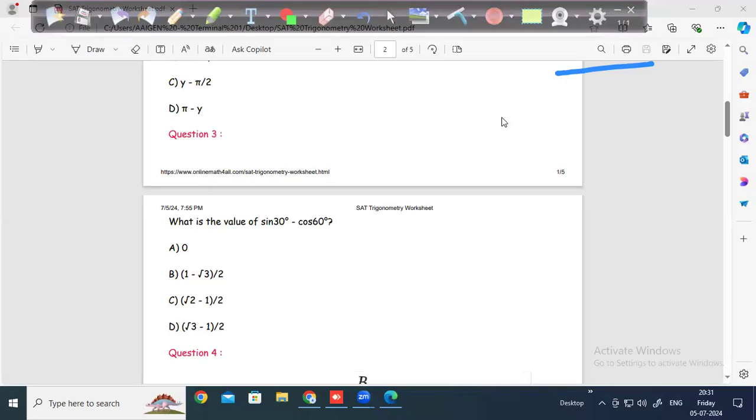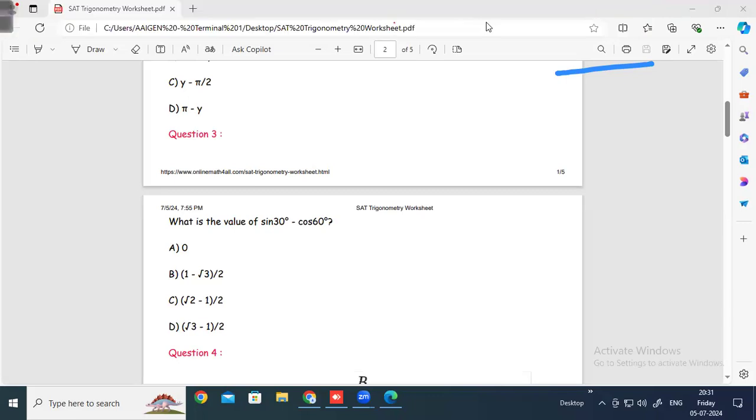What is the value of sine 30 minus cos 60? What is the value of sine 90 minus cos 30? Whatever it is, sine 30 minus cos 60.